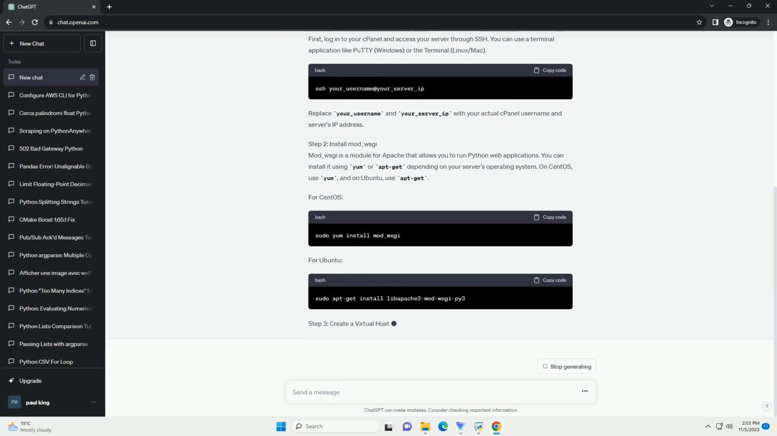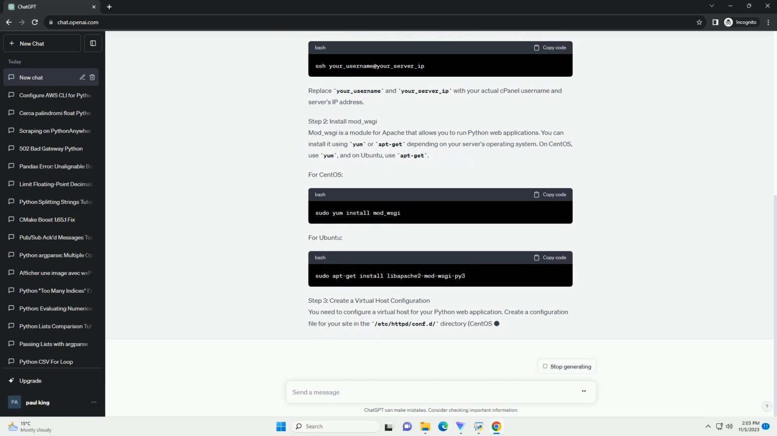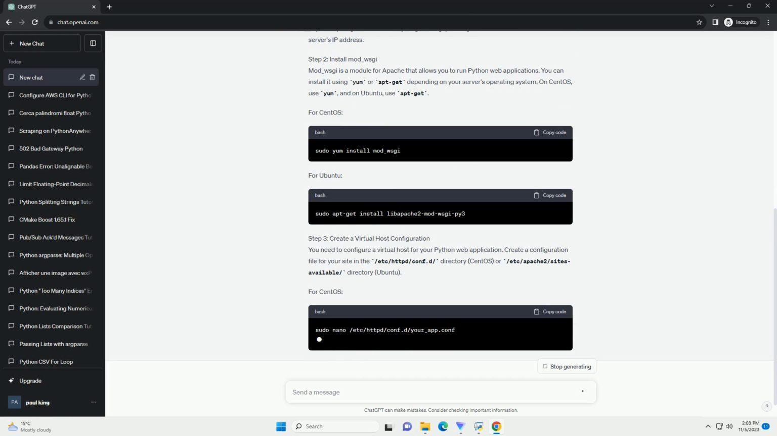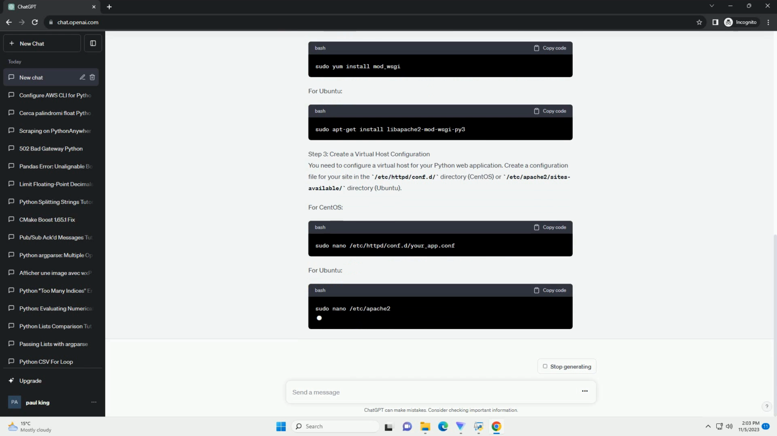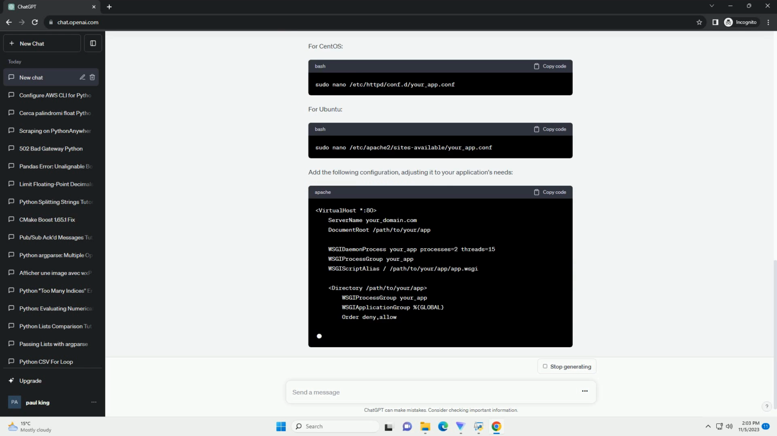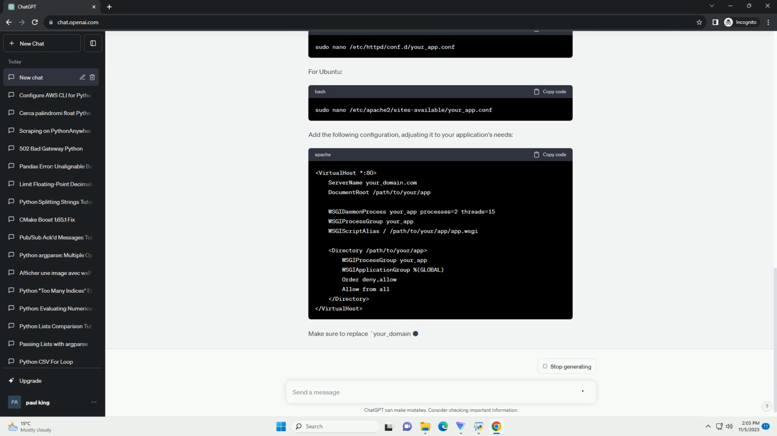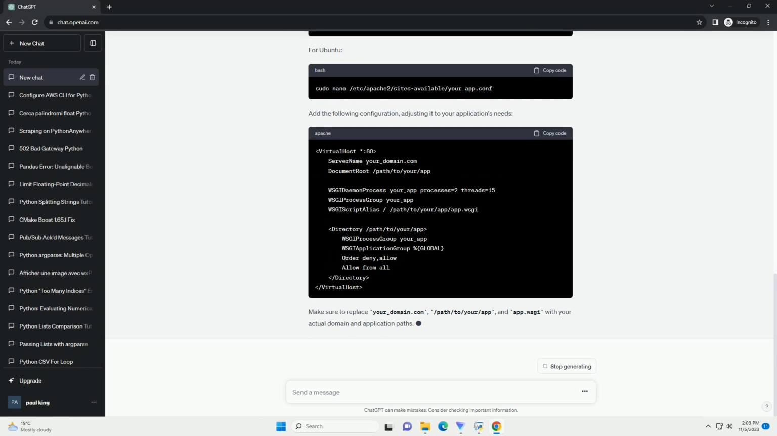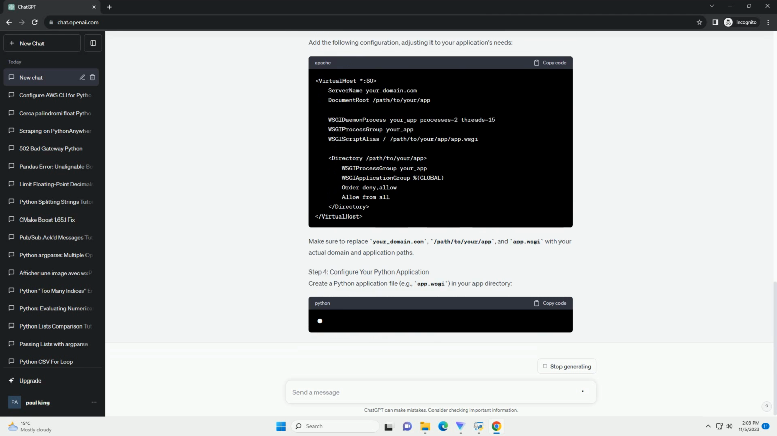Log into your server via SSH. Install mod_wsgi using pip. Enable the mod_wsgi Apache module. Restart Apache to apply the changes. Create a directory for your Python web application. For example, let's create a directory named myapp in your home directory.